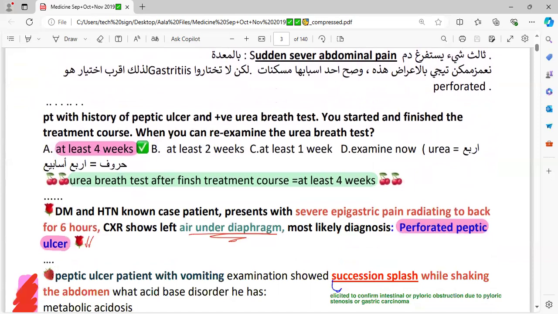A patient with a history of peptic ulcer and a positive urea breath test, you started and finished the treatment course. When can you re-examine the urea breath test? 4 weeks after completion of the therapy. I have mentioned earlier, 4 weeks after completion of eradication therapy, then you would repeat the urea breath test. Urea breath test, finish course, 4 weeks.